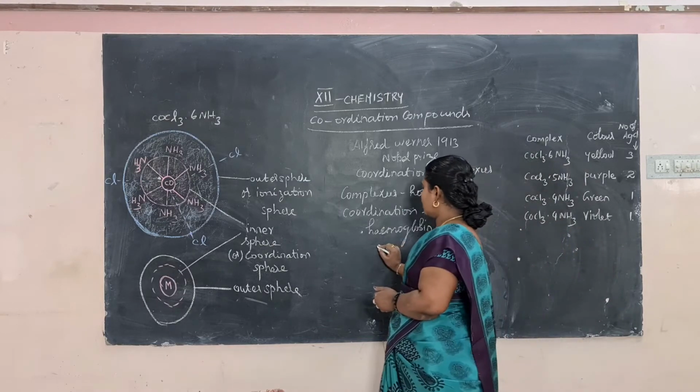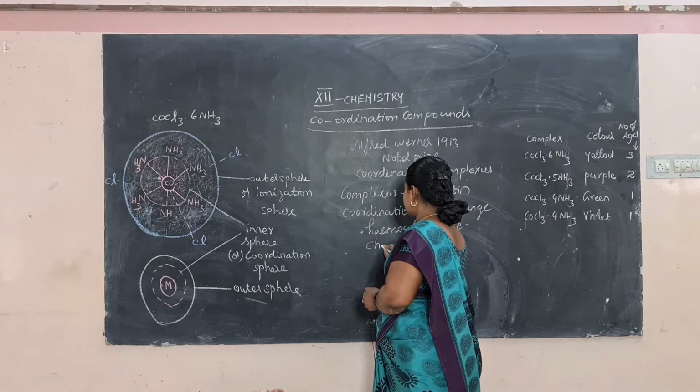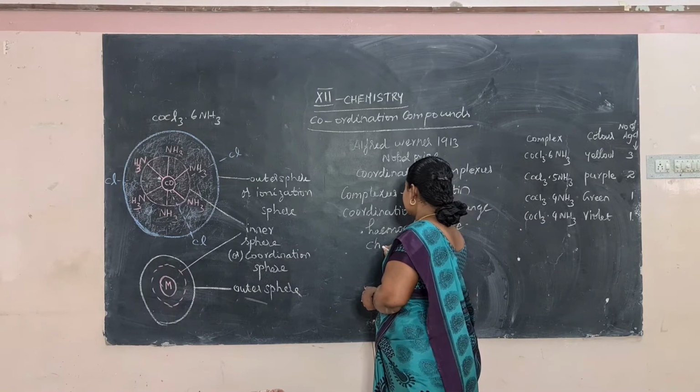Then chlorophyll is an important photosensitizer. It is used as a sensitizer in photosynthesis.